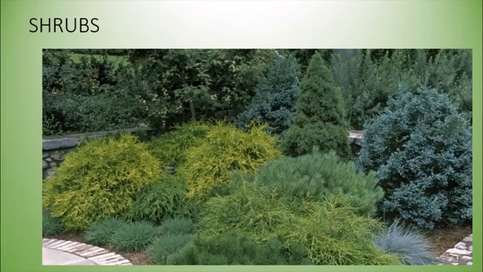Next are the shrubs. Now shrubs grow very close to the ground and they give out branches very close to the ground. They are shorter and smaller in size than trees, and so they are called shrubs. They are not very thick and hard. Their stems are not that thick and hard. And as they are small, that is why they are called shrubs, and their size ranges from around 2 to 3 meters.